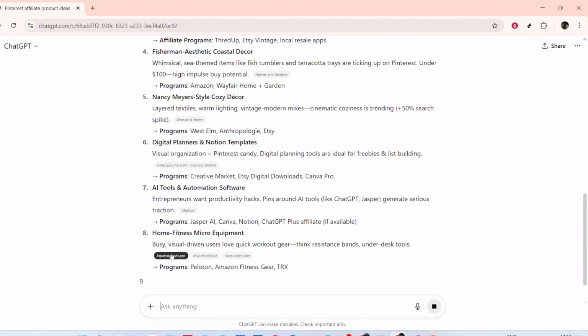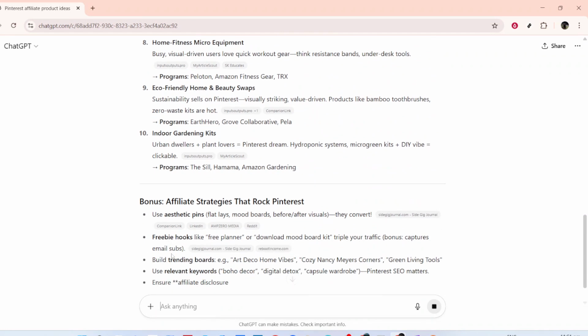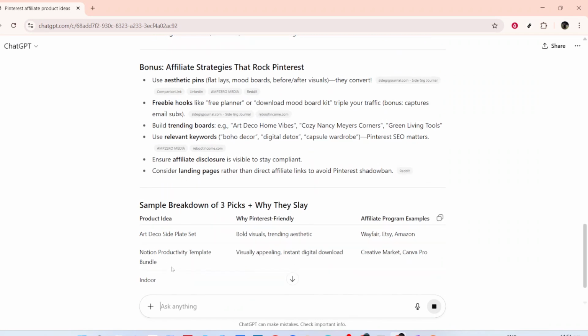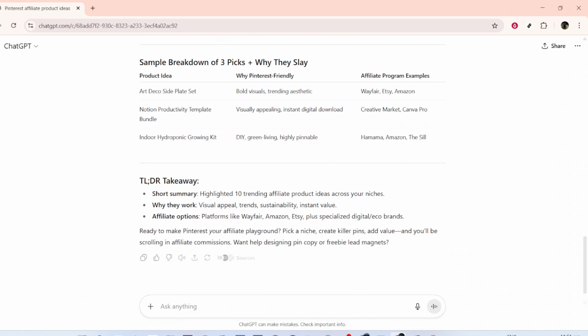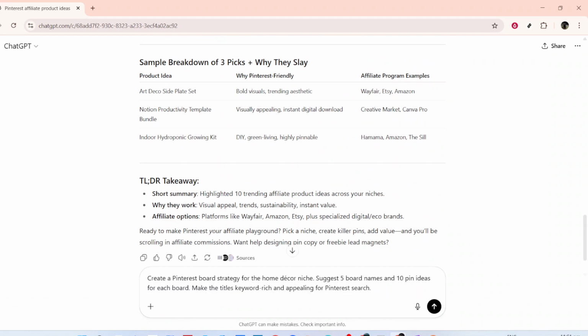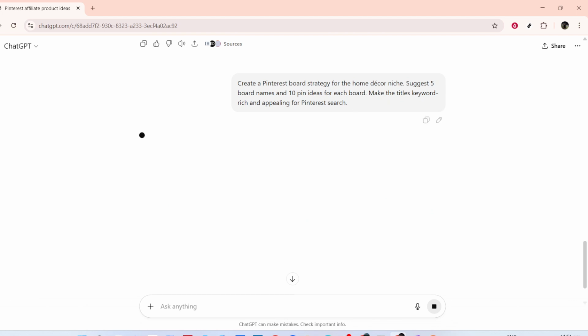It's also useful to understand why these products align well with Pinterest and the potential affiliate programs you might join. This foundational research will guide your entire marketing campaign, so take the time to explore different options and considerations. Once you have a solid list of potential products, it's time to dive into creating Pinterest board and pin ideas.